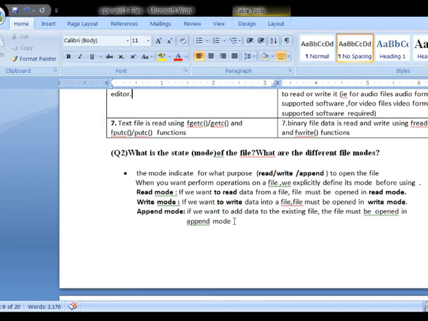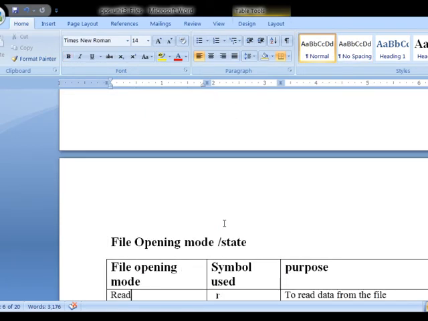So what is the state or mode of a file? The state or mode of a file indicates what operation we are going to perform by opening the file, either read, write or append operation. This information is regarding the state or mode of a file.